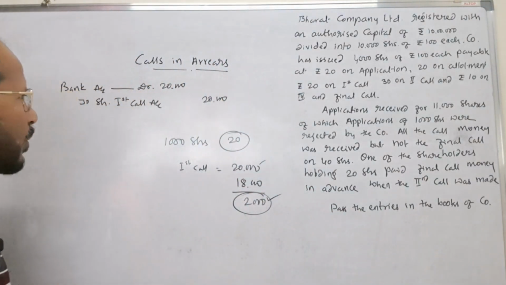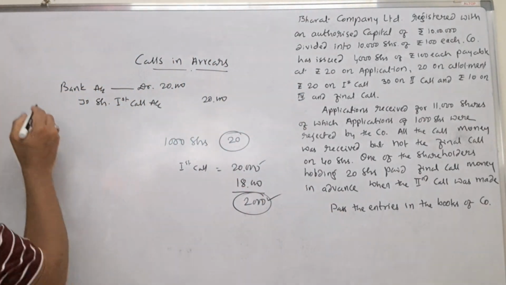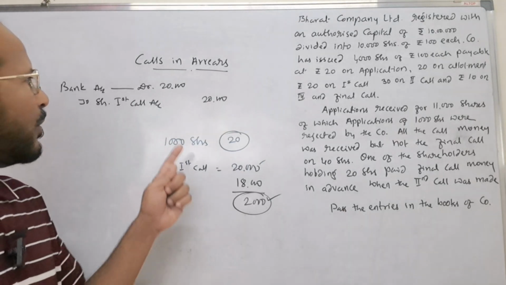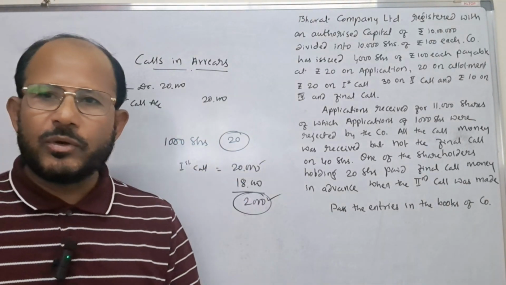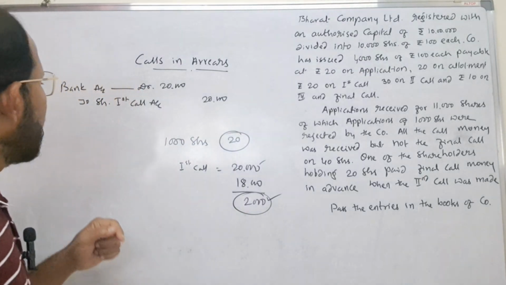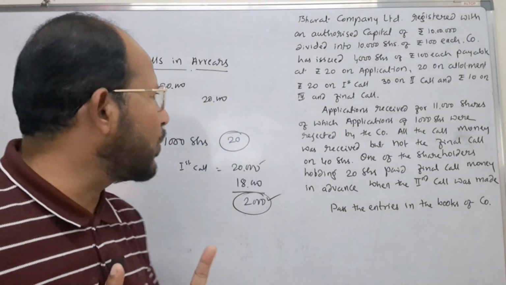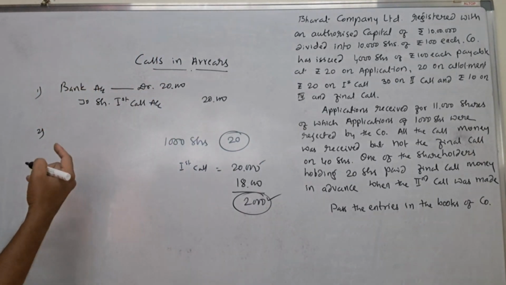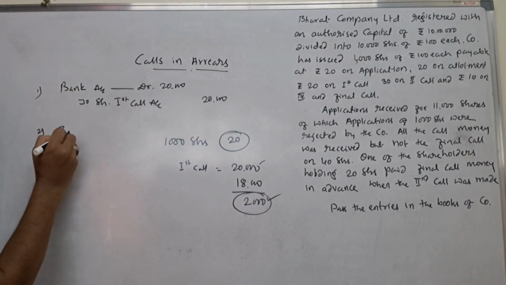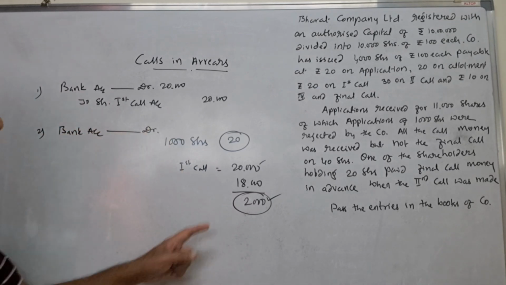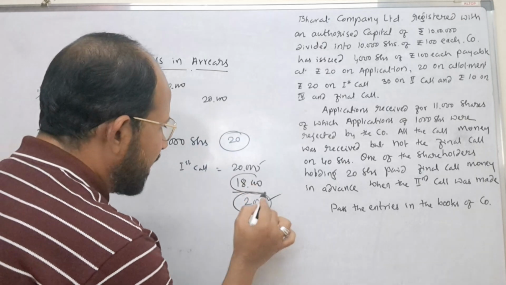Sometimes some of the shareholders might not have paid the amount. In that case, what do we do? We take calls in arrears account in the entry. Calls in arrears always shows a debit balance, that you have to remember. How to take that one in the entry? You see, bank account is to be debited. Take this example. How much amount is collected by the company?